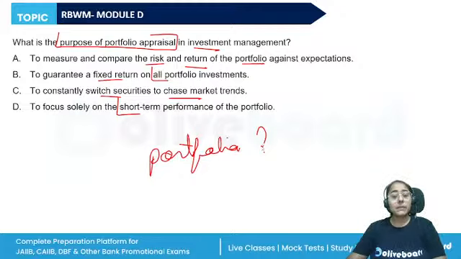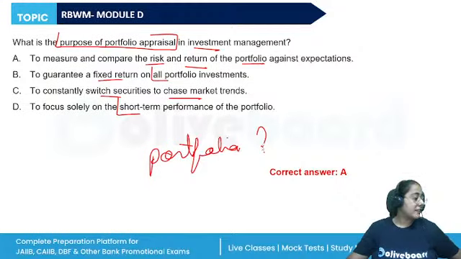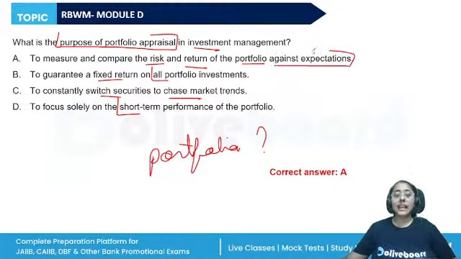So, what do we mean by portfolio appraisal? It means to measure and compare the risk and return of the portfolio against the expectations. We are trying to figure out how well the portfolio is created, whether it is going to help us achieve our goals and objectives or not. That is portfolio appraisal.